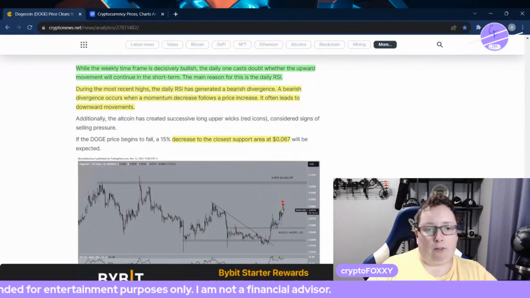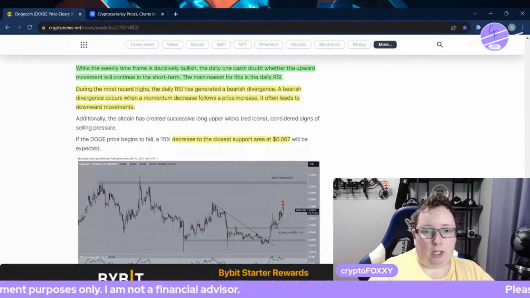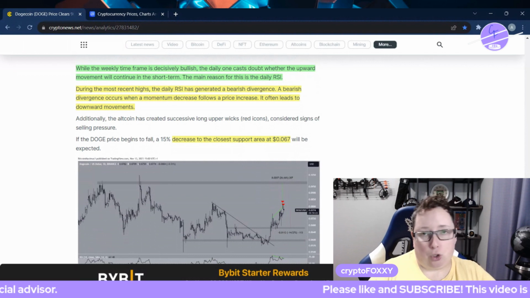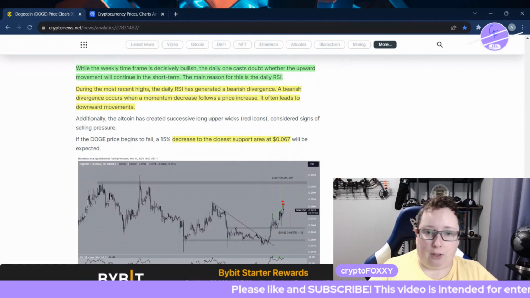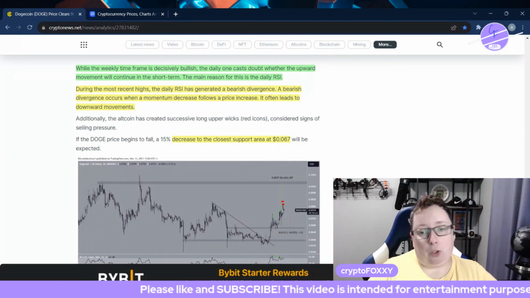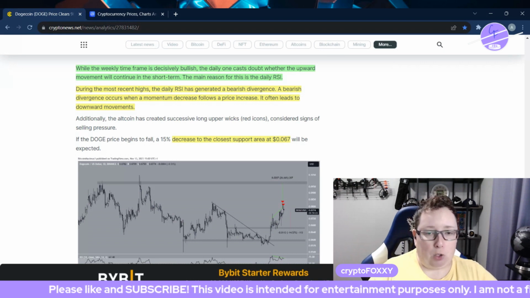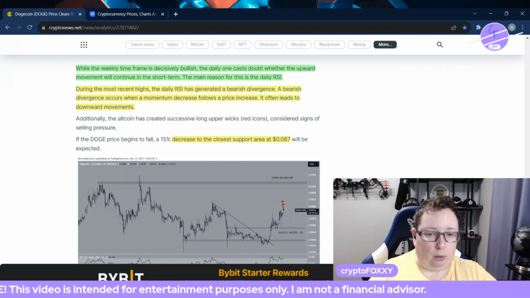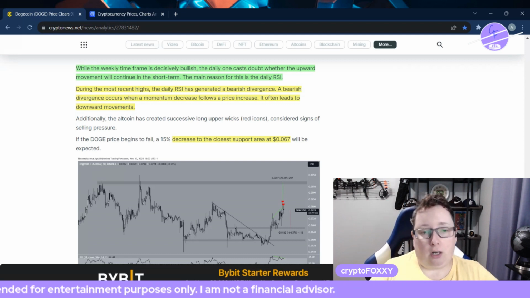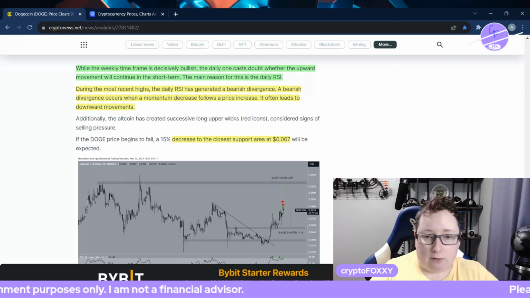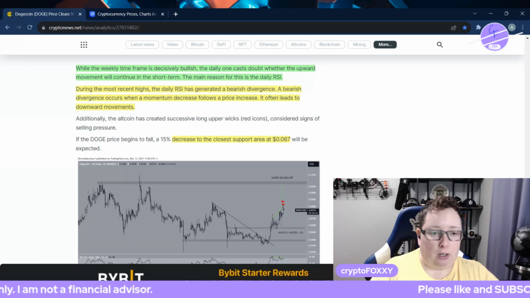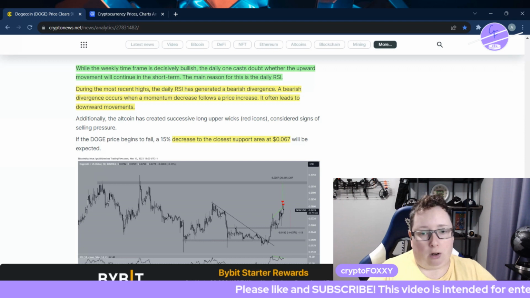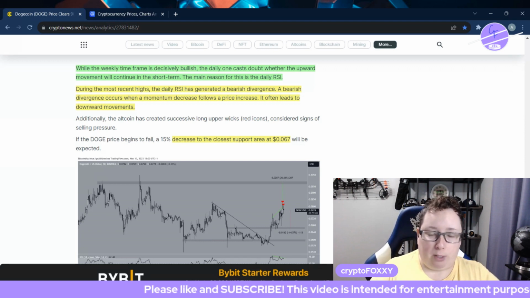While the weekly time frame is decisively bullish, the daily chart casts doubt on whether the upward movement will continue in the short term. The main reason for this is the daily RSI. You can switch between time frames on your chart, and it can change the value of that, right? During the most recent highs, the daily RSI has generated a bearish divergence. A bearish divergence occurs when a momentum decrease follows a price increase. It often leads to downward movements.